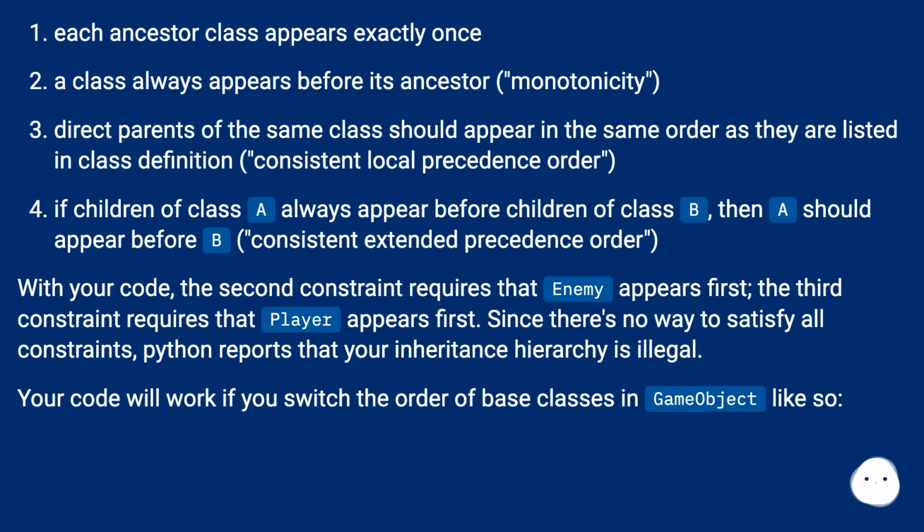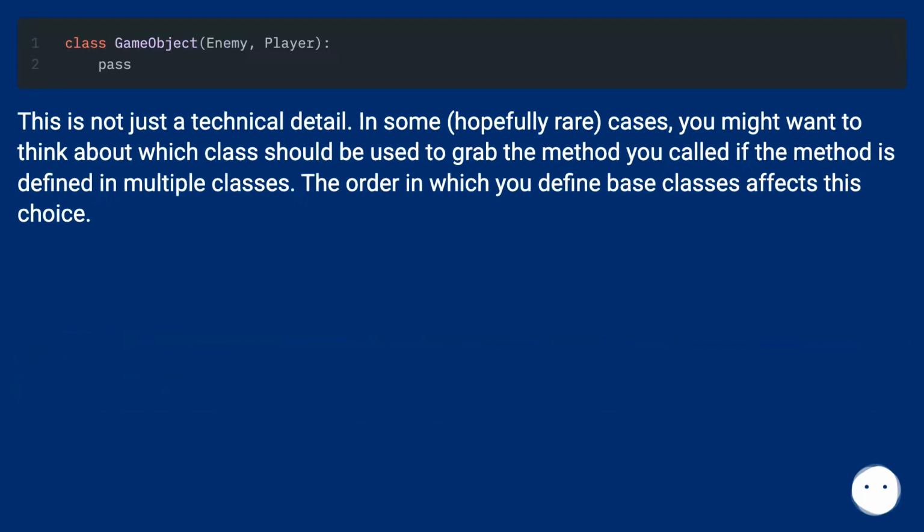Your code will work if you switch the order of base classes in GameObject like so. This is not just a technical detail. In some, hopefully rare, cases, you might want to think about which class should be used to grab the method you called if the method is defined in multiple classes. The order in which you define base classes affects this choice.